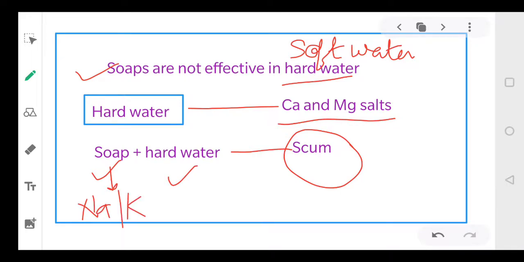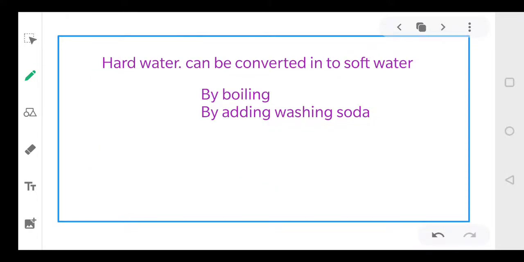Now these sodium and potassium salts will react with calcium and magnesium salts which are present in the hard water, and they will form a compound which is called scum. तो सोप आपका हार्ड वाटर में कपड़े को साफ नहीं करता है. That is why we need another category of substances to clean the cloths in hard water, and that is your detergents, right?